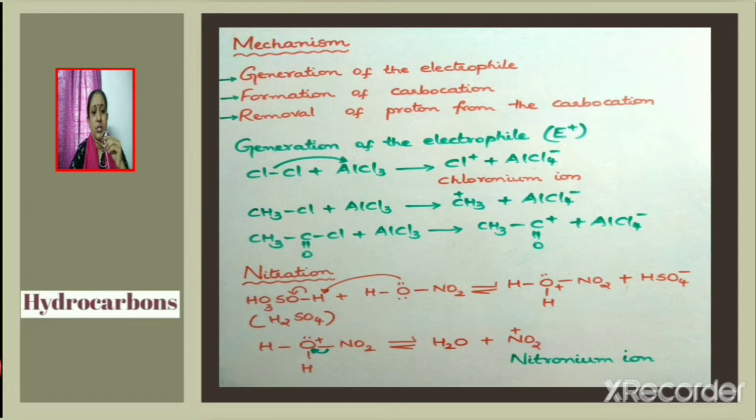Now consider the positively charged ion thus formed. The bond pairs of electrons get shifted to oxygen, and thus it leads to the formation of water molecule. Along with that, nitronium ion is also produced. So this is how nitronium ion is generated in nitration reaction.